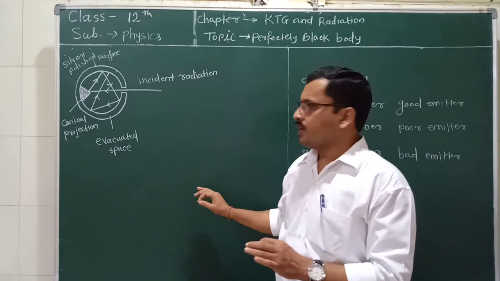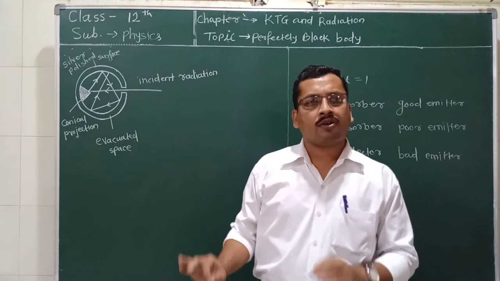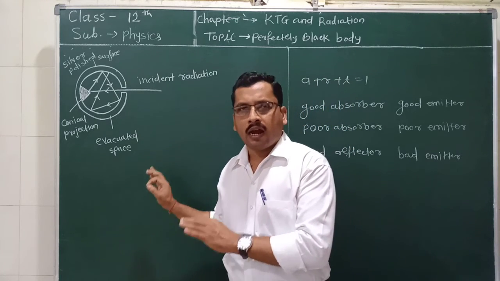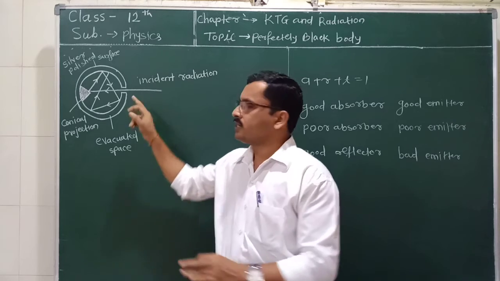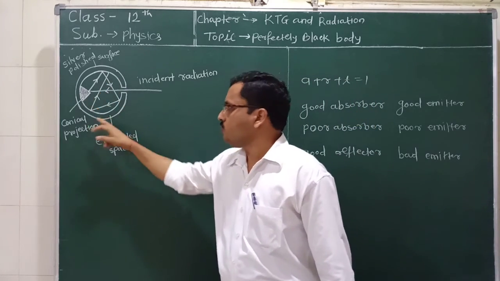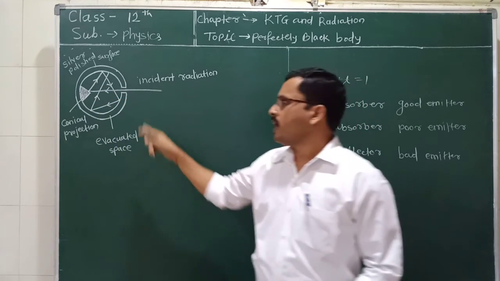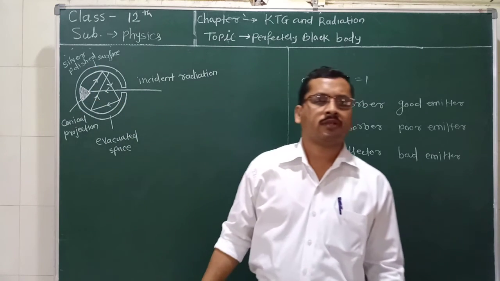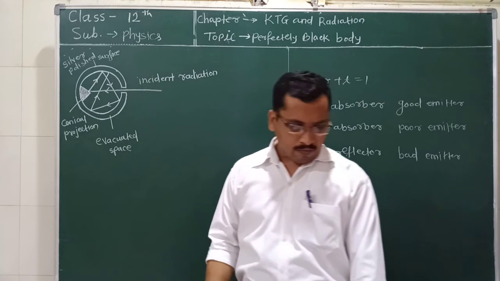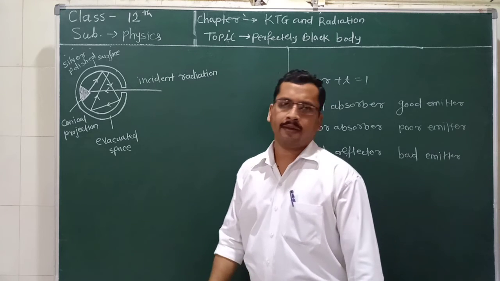So in this way we can say that a perfectly black body does not occur in nature, but a perfectly black body can be artificially made by using such principles, in which lamp black is used for coating inside to absorb most of the heat radiation, and the outer surface is polished with silver. In this way, we have learned about the perfectly black body and Ferry's perfectly black body.